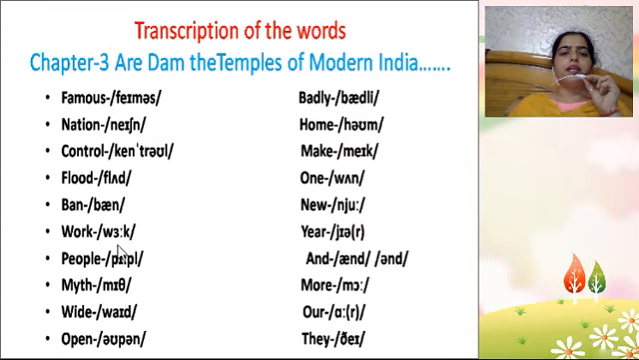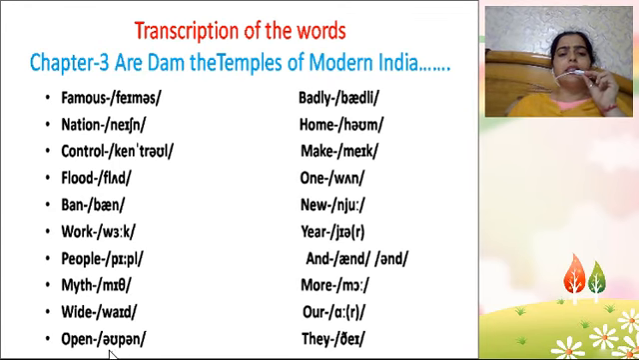As in bird. Walk. People. Myth. Myth. Wide. Again diphthong. Practice the diphthongs. A person for whom English is a secondary language, we always make mistakes in the pronunciation of diphthongs. So try to observe diphthongs keenly.